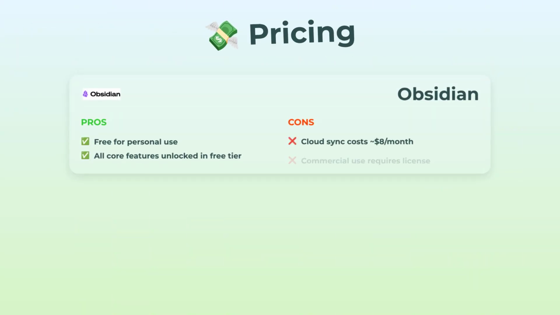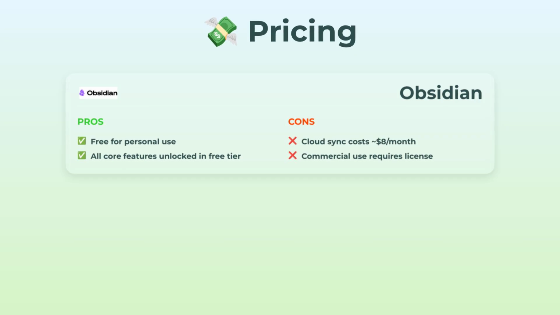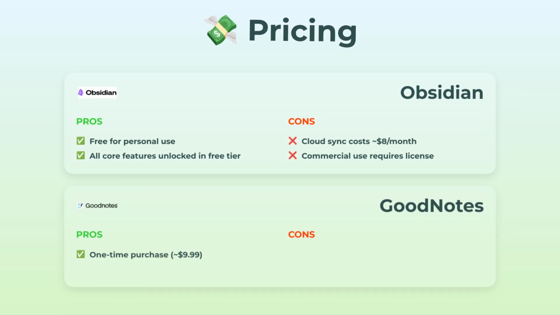Alright, let's talk about something we all care about: money, pricing. Obsidian's kinda amazing here, totally free for personal use and you get all the core stuff. But if you want to add cloud sync or use it for work stuff, you're looking at around $8 a month, so it's not totally free if you want those extra powers.